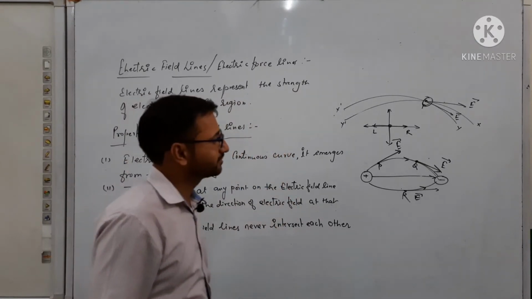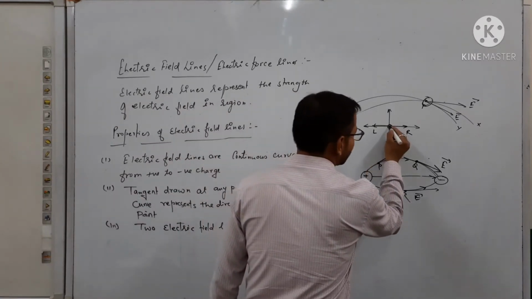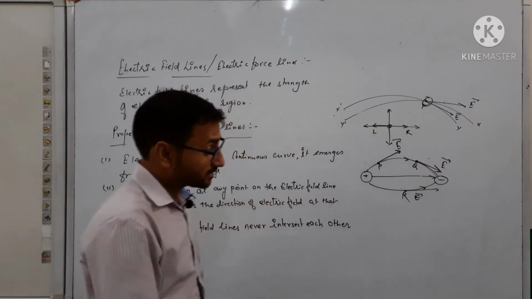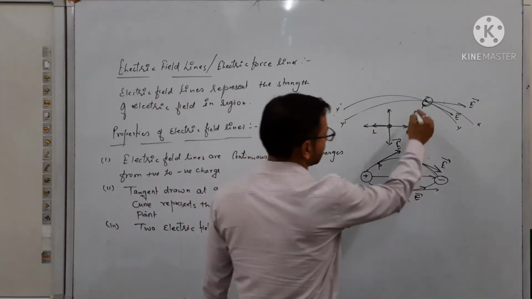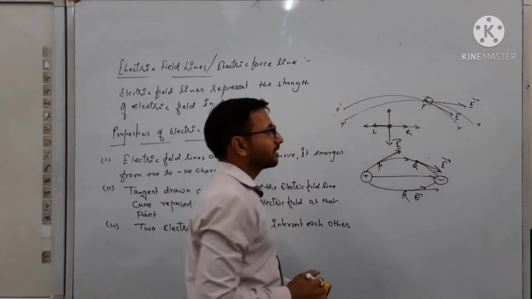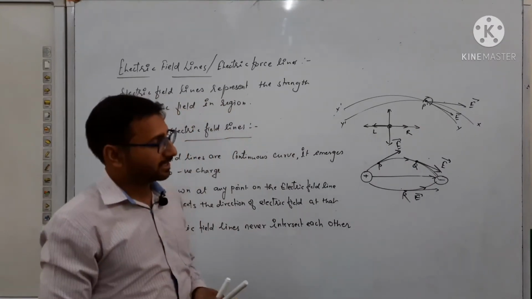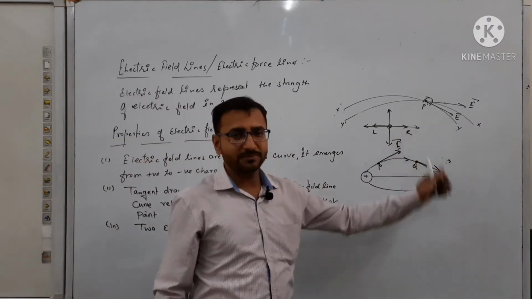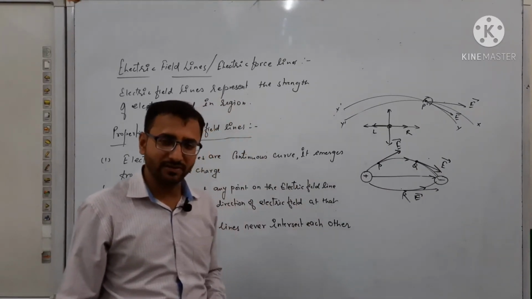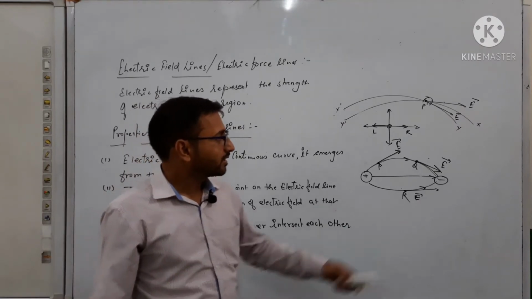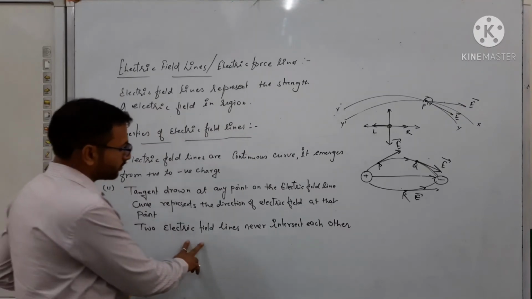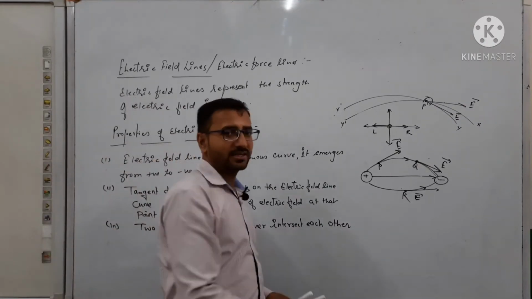No. Because at a single time, either you can move toward the right-hand direction or you can move in the left-hand direction. The same condition will be applicable on this point of intersection, which I have written as P dash, in which we will get two directions of electric field, which is impossible. Otherwise, the whole concept of electric field line will cancel out. And this is a contradictory condition. That's why we can see that two electric field lines never intersect each other.